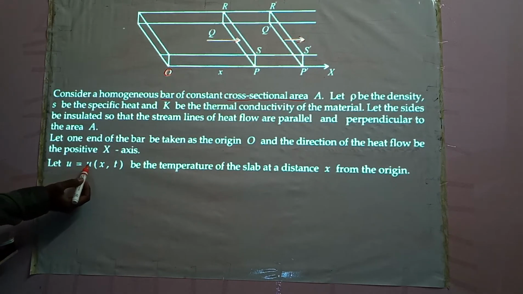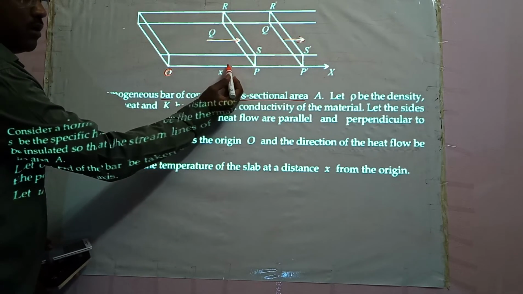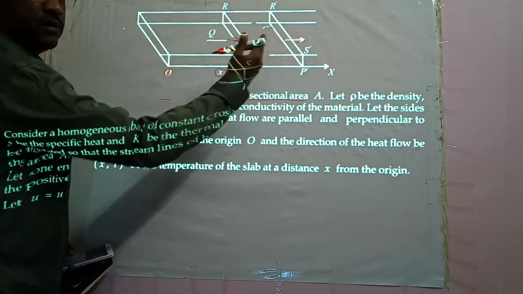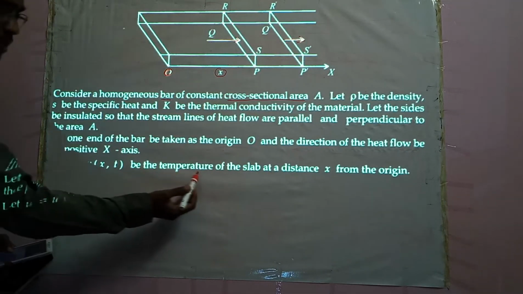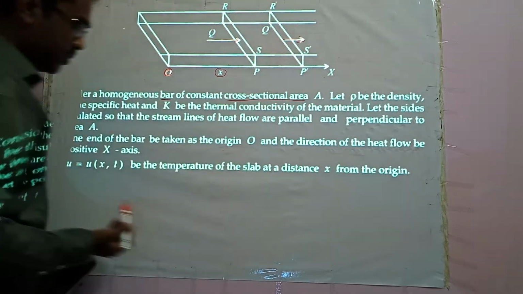Let u equal u of x comma t. That means u is the temperature. This u depends on x and time t, the temperature of the slab at a distance x from the origin.